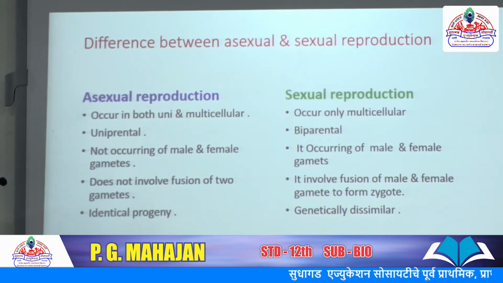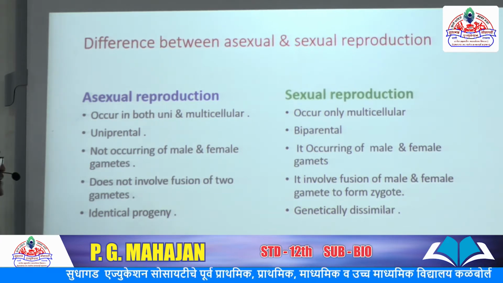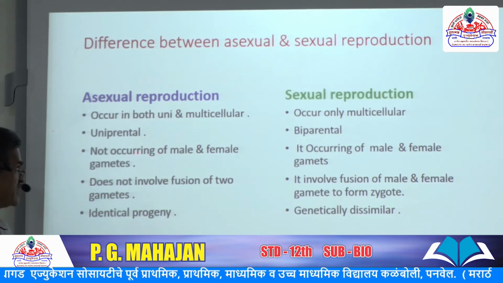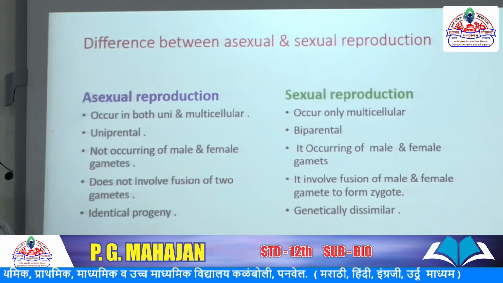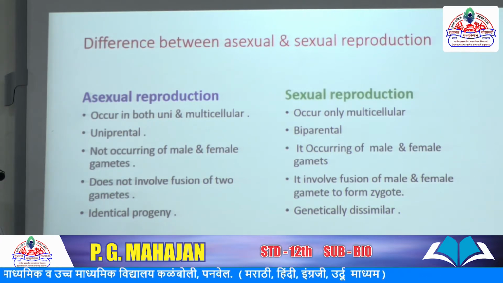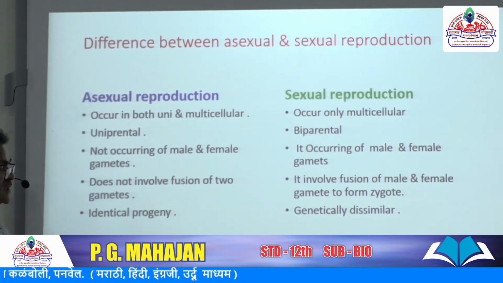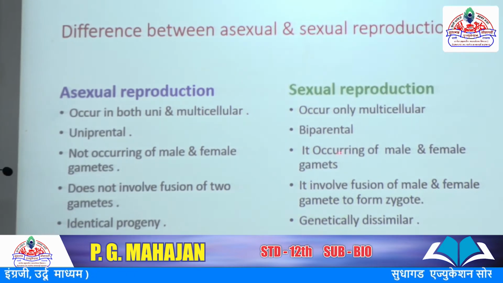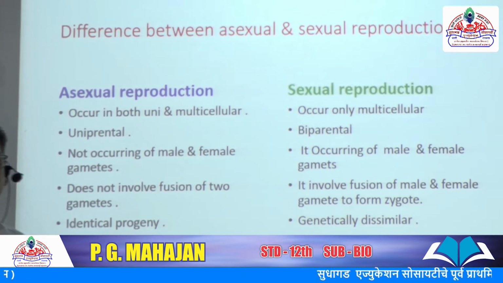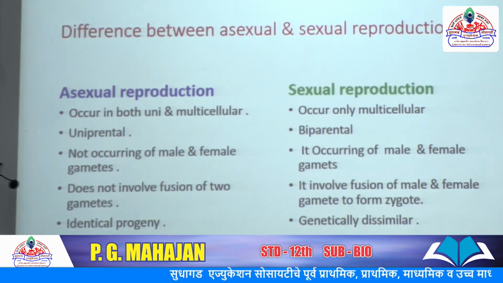Uni means single-cell organisms and multi means many-cell organisms. Another difference: asexual reproduction is uniparental, it involves only one parent, while sexual reproduction involves both parents, means biparental, one male and the other female parent.